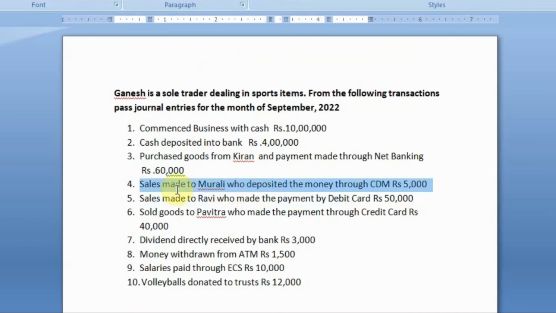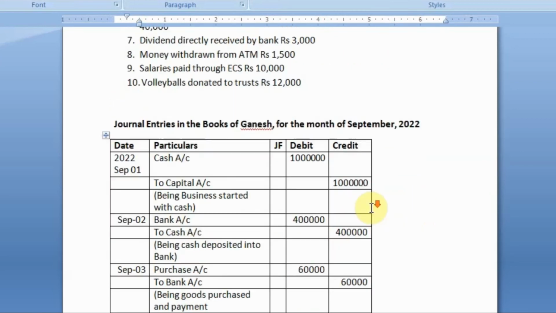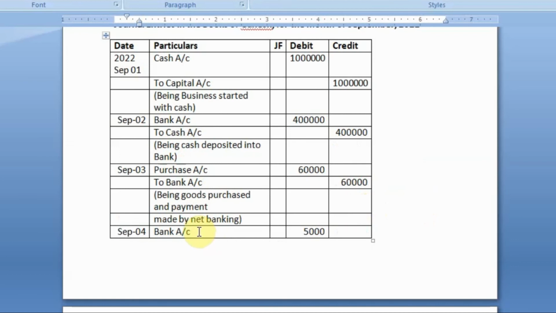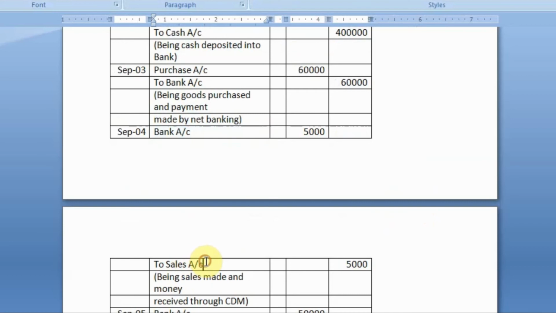On 4th September, sales made to Murali, who deposited the money through CDM, rupees 5,000. Here, CDM means cash deposit machine. So, you are going to collect the money immediately, not through cash but through bank. So, bank is going to receive this money. As per the rules, bank account will be debited. Credit is your income, that is sales. So the entry will be bank account debit to sales account.